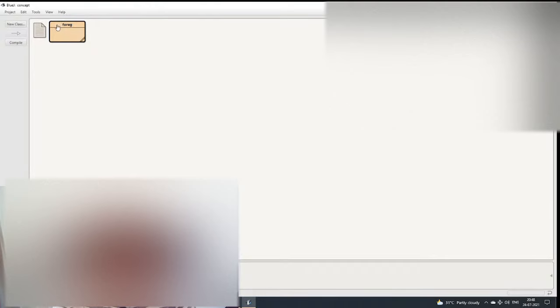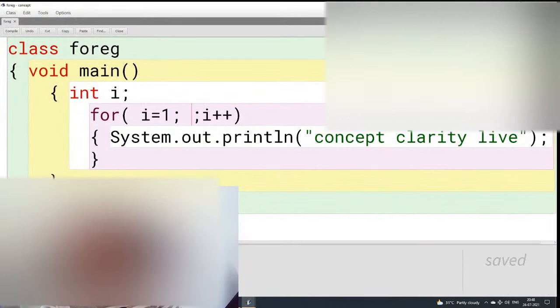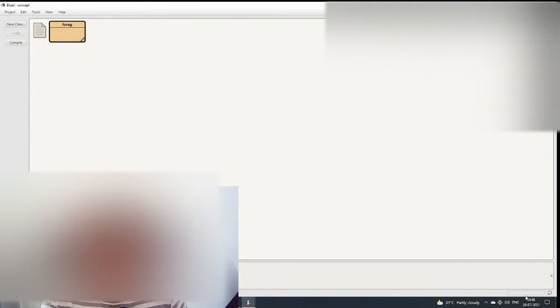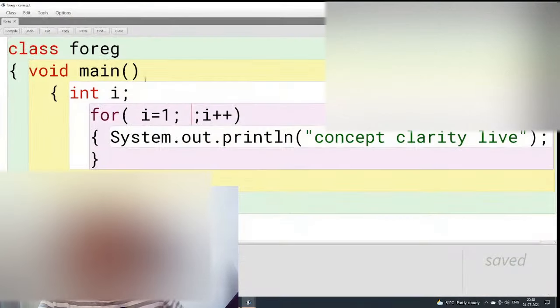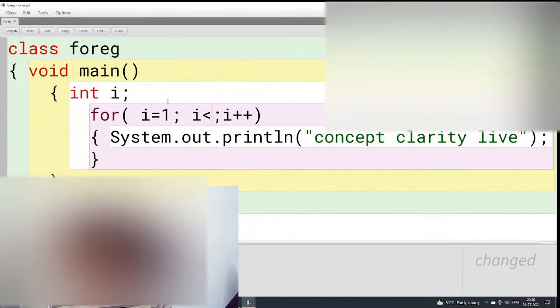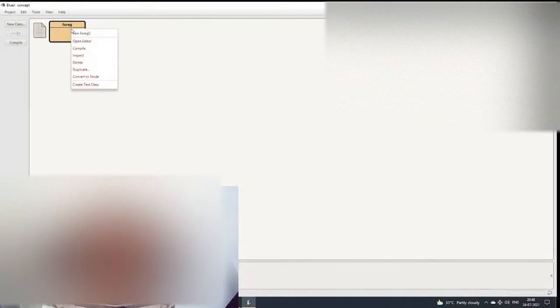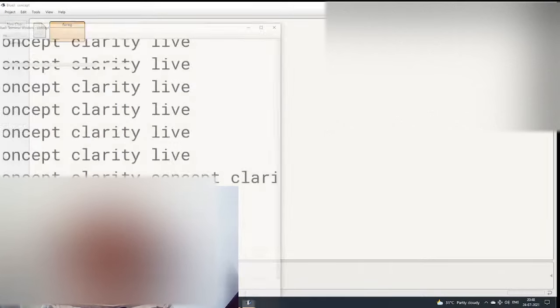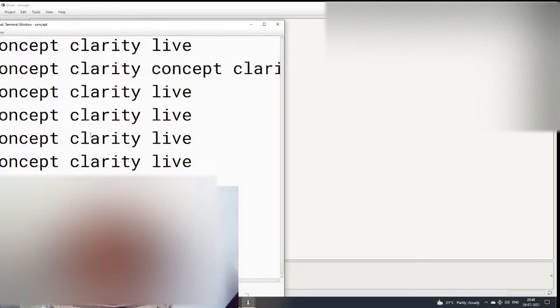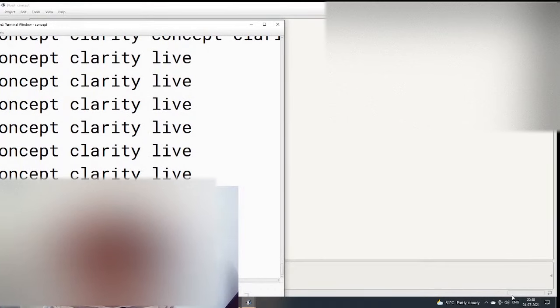Now I will not create an infinite loop, I will just tell you. When the program is not running, you can see the blue bar didn't appear. To show you, let's keep i less than or equal to 10. Let's compile this. After compiling, if I run this, it just ran 10 times and we are done. Here you can see the blue bar didn't appear, it just came in the nick of time, or rather in nanoseconds.